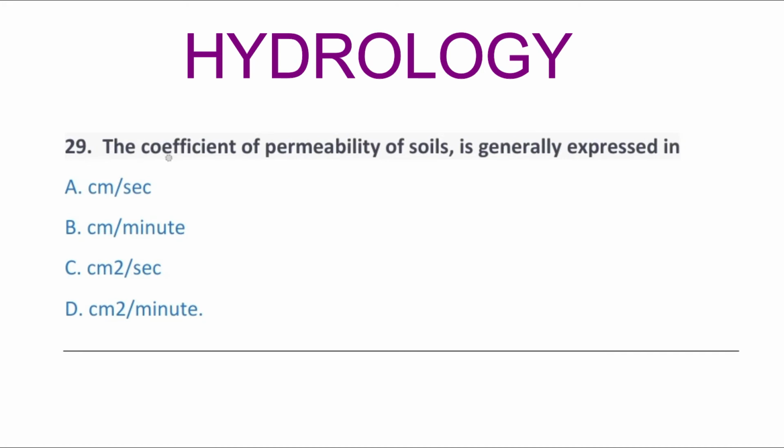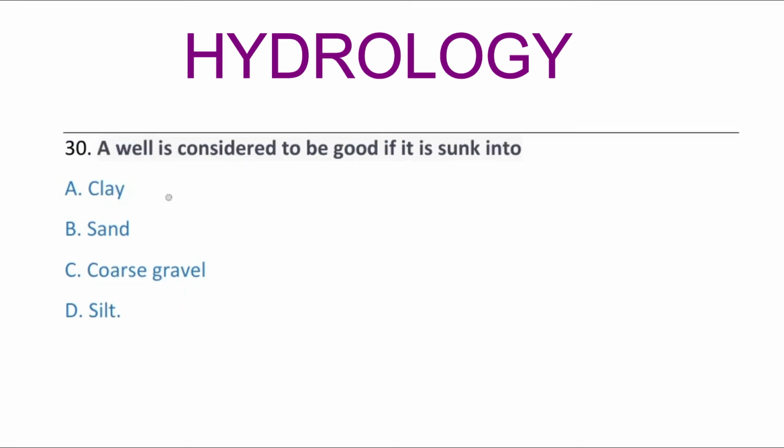So next question, the coefficient of permeability of soil is generally expressed in option A centimeter per second, option B centimeter per minute, option C centimeter square per second, option D centimeter square per minute. So the correct answer is option A, centimeter per second. So next question, a well is considered to be good if it is sunk into option A clay, option B sand, option C coarse gravel, option D silt. So the correct answer is option C, coarse gravel.